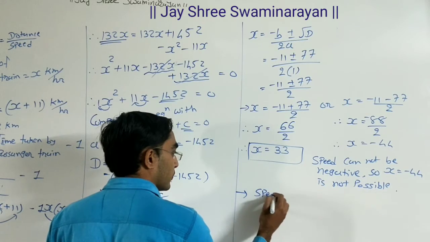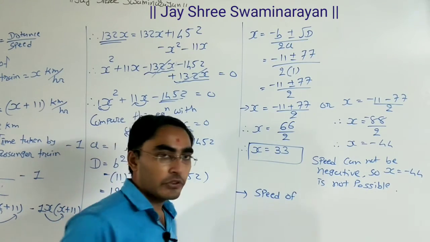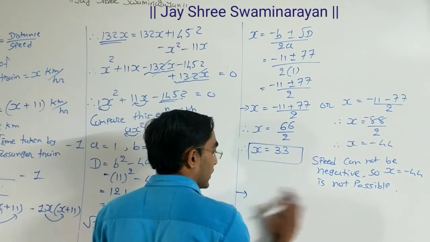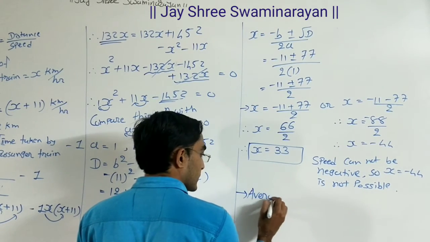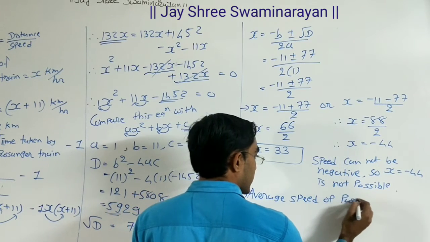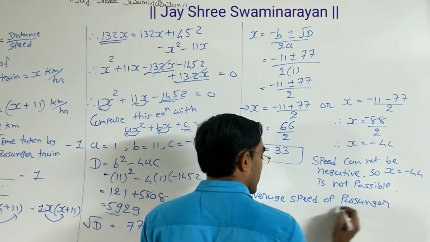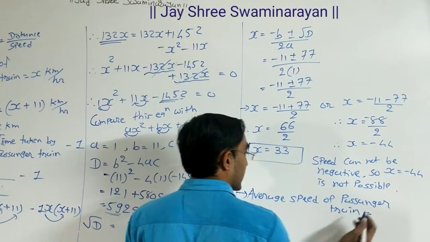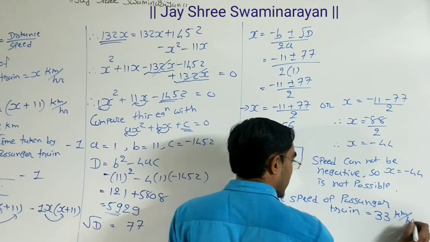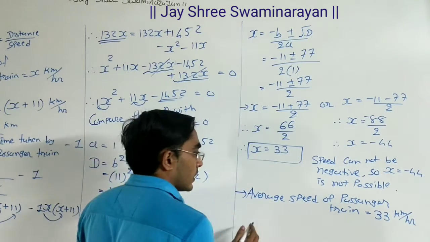So speed x means speed of passenger train, right? So average speed of passenger train is equal to x. x that means 33, 33 kilometer per hour.